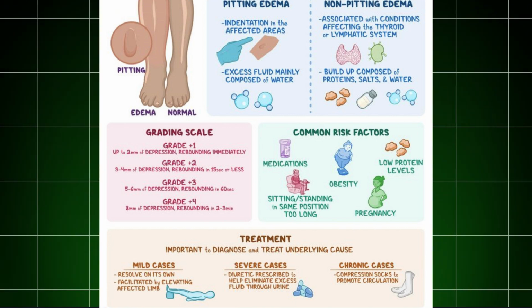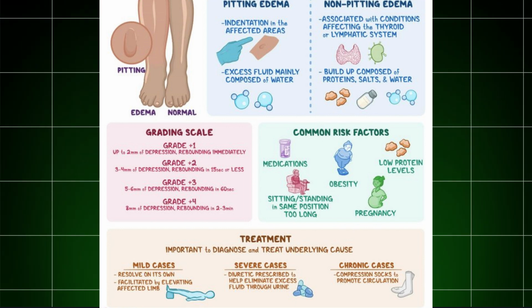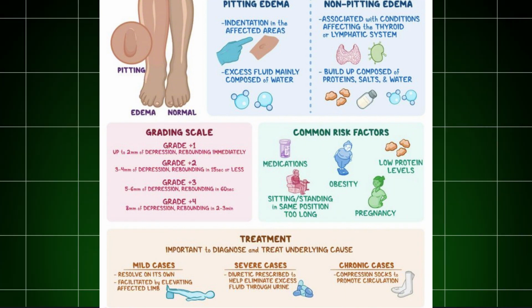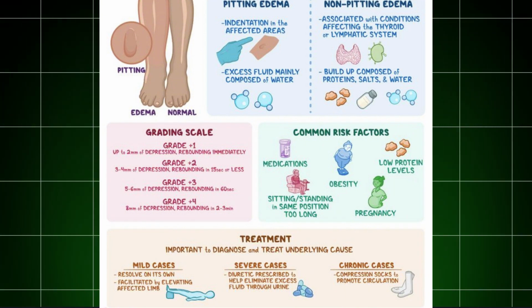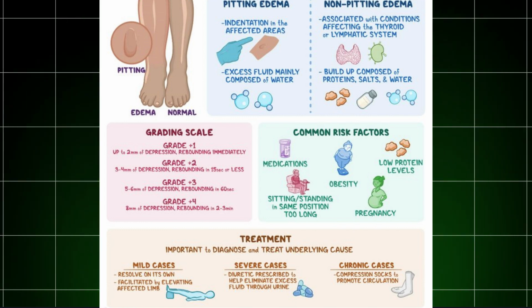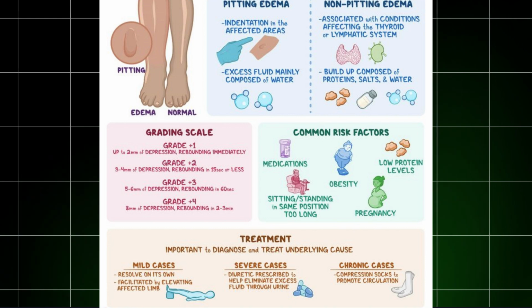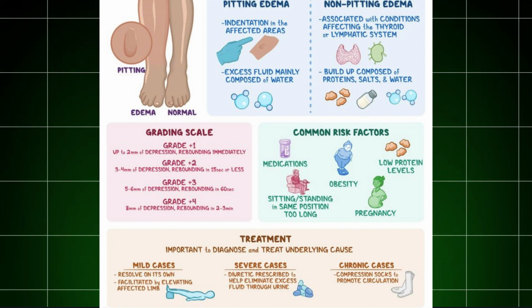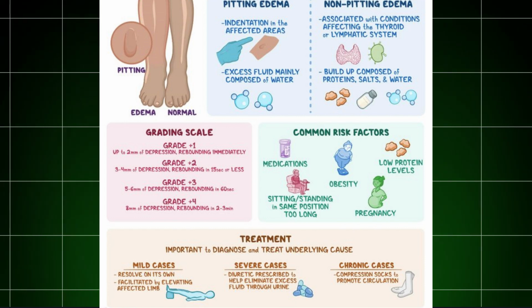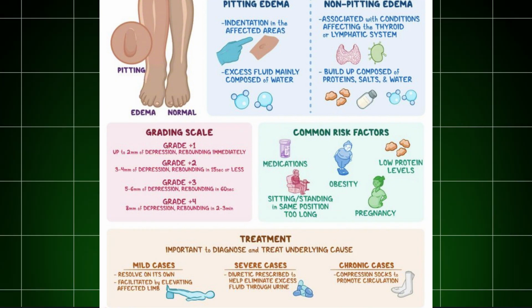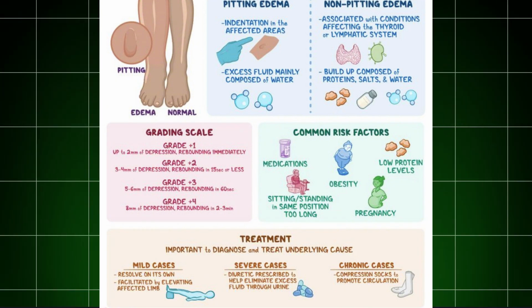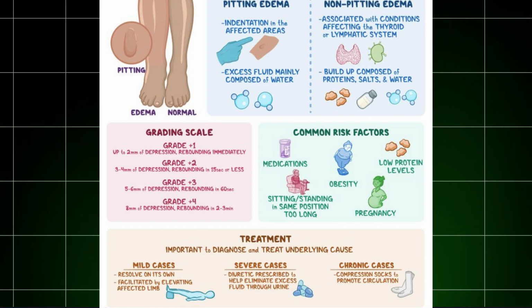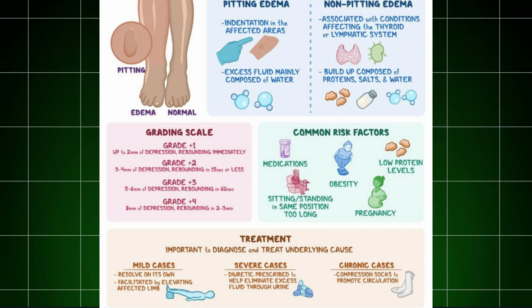Pathogenesis of edema. Let's understand why edema occurs. Decreased plasma oncotic pressure: when plasma proteins, especially albumin, decrease, the fluid balance in blood vessels is disturbed, leading to fluid accumulation between cells. Increased capillary hydrostatic pressure: when pressure in the capillaries is high, fluid gets pushed into the spaces between cells. Lymphatic obstruction: if the lymphatic system is blocked, fluid drainage is impaired, which can lead to localized edema.